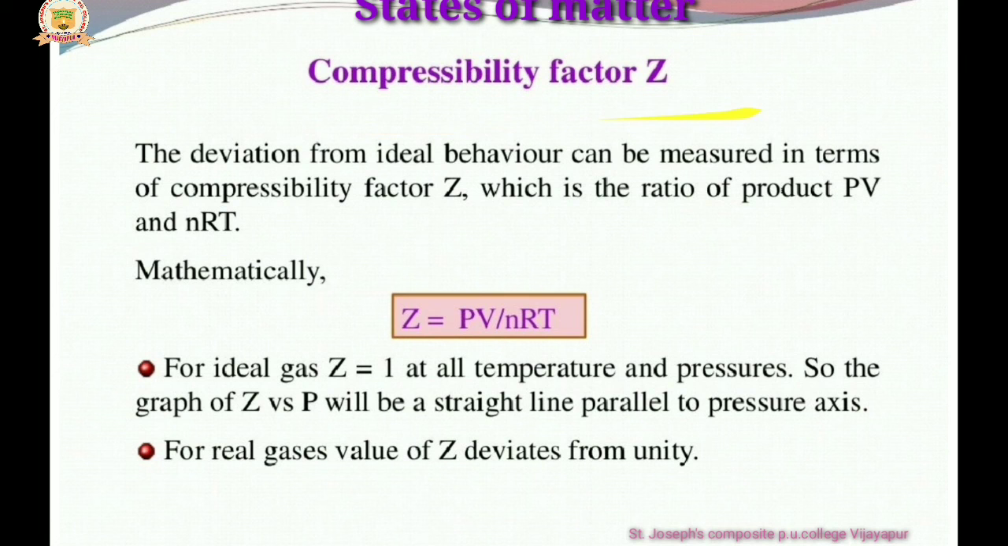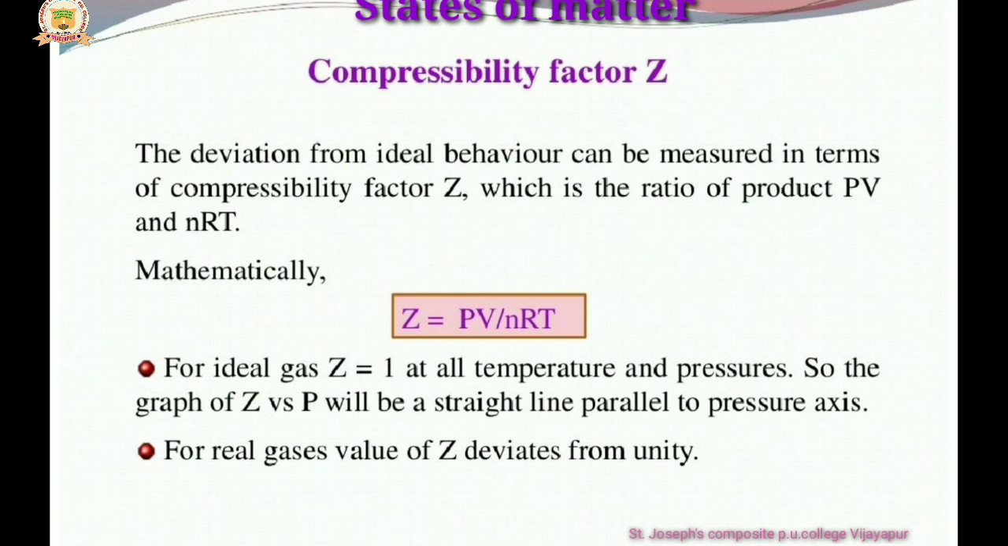This is also important for 2 marks. Explain the compressibility factor. The compressibility factor is denoted by Z. The deviation from ideal behavior can be measured in terms of the compressibility factor Z, which is the ratio of the product PV and nRT. Mathematically, Z is equal to PV divided by nRT.